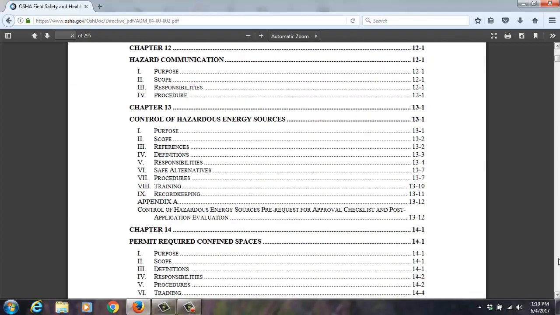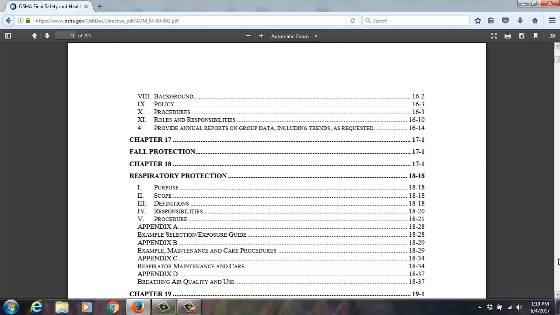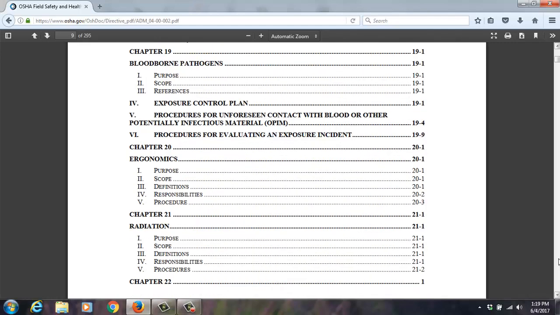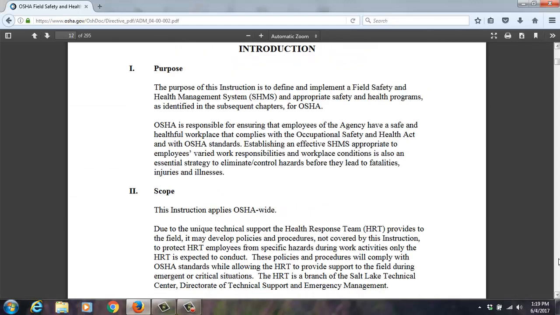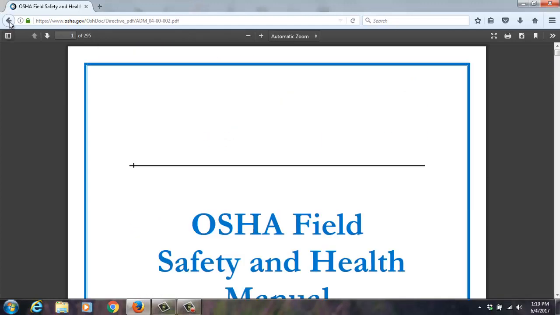Especially if you're a consultant and you're doing mock OSHA audits. You start with the Field Operations Manual and then how to improve things, how to go above and beyond and really show savings in your safety program. You get this right here, ADM 04-00-002. This is a great thing. I'm going to be sharing this with my students as well.